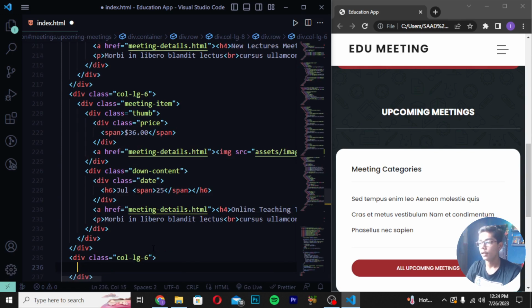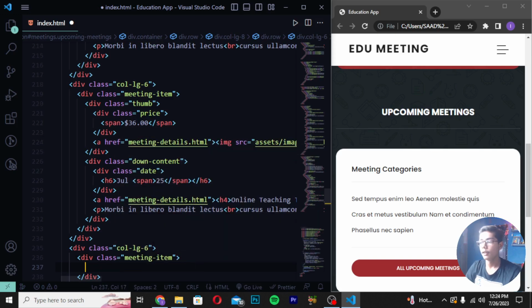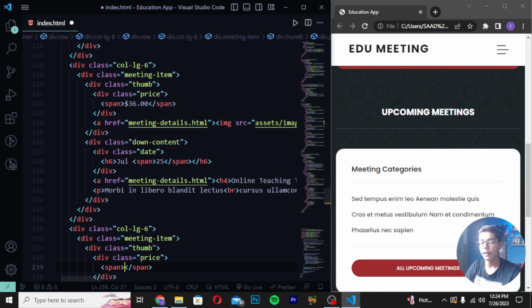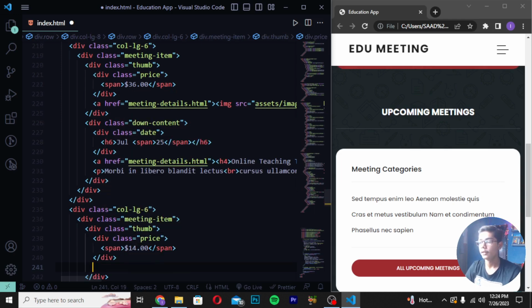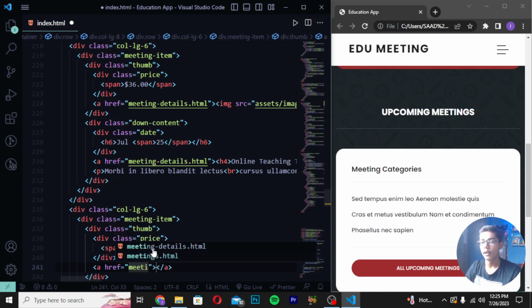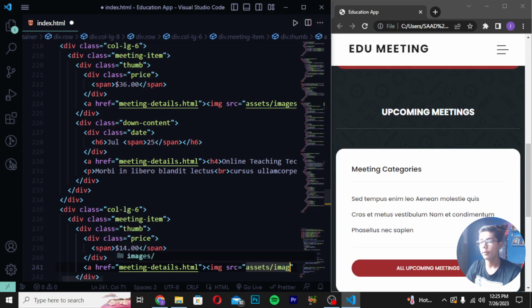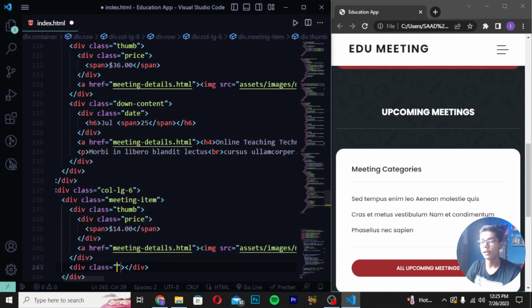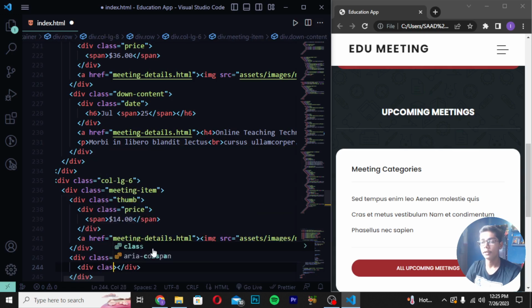to now just write here div class meeting-item. Then write here div class thumb, and after writing this tag you have to now just create here div class price like this. Then write here span tag in which I will be writing $14.0. Write here meeting-details. Then you have to just now write here img src and then write here images/meeting-3. Then you have to now just create div class and here I will be writing down-content like this and then write here div class date.